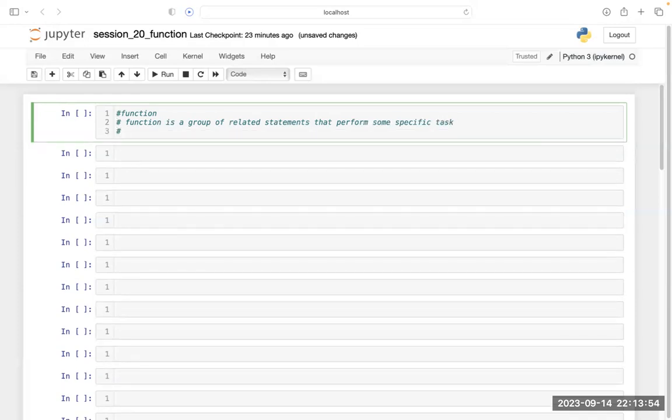And the second thing is that it avoids repetition and makes our code reusable.